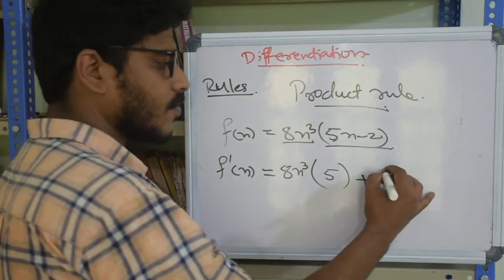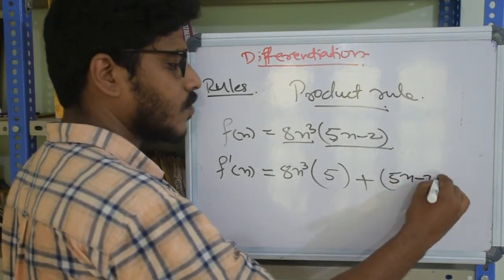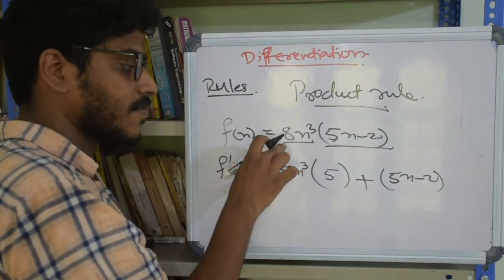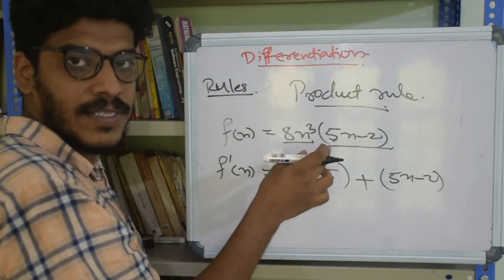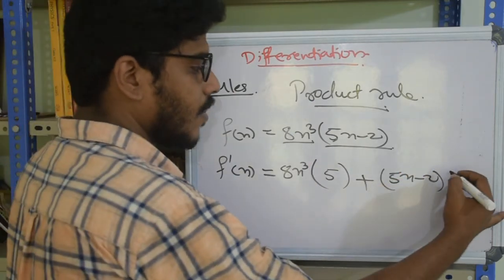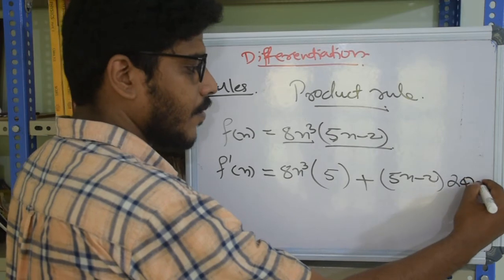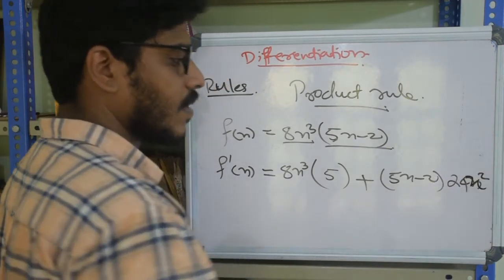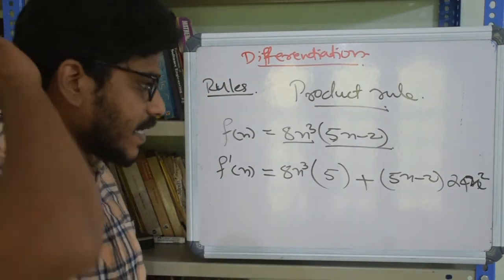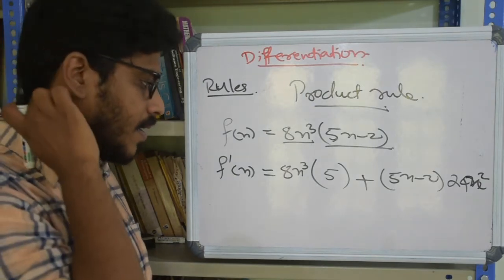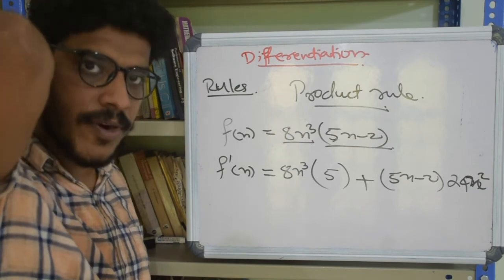second function into, what is the second function? 5x minus 2 into the derivative of first function. What is the derivative of first function? 8 into 3 into x square. 8 into 3 is 24 into x squared. See, if I make any mistakes in the calculation, you may correct it yourself during your studies, and let me know about it soon.